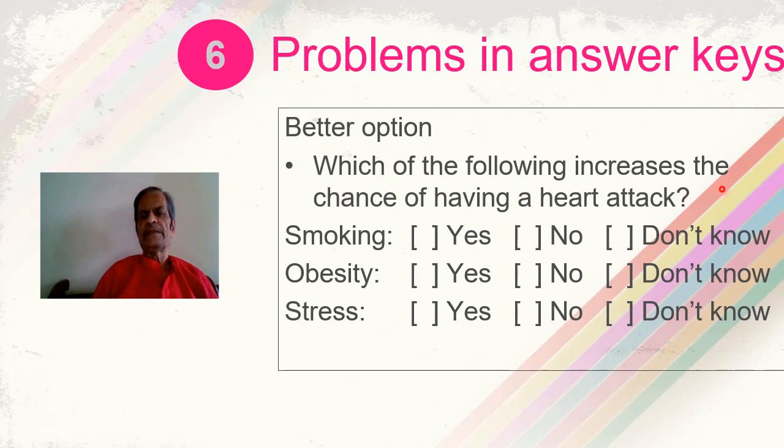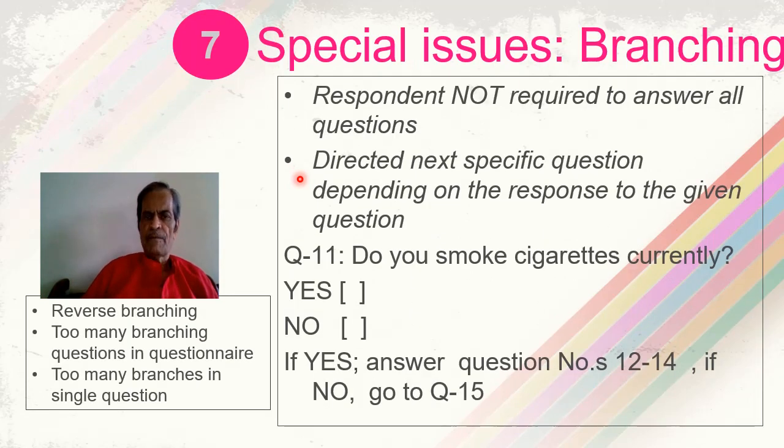Which of the following increases the chance of having a heart attack? So here the option given is smoking, obesity and the stress. All these three options are given, which were given in the previous question. But the sub options are yes, no and don't know. And for each of these options, smoking, obesity and stress, the sub options yes, no and don't know are available, and they could be given separately without intermingling with the other options. So this is a better option key for the question than the question keys which were given in the previous slide.